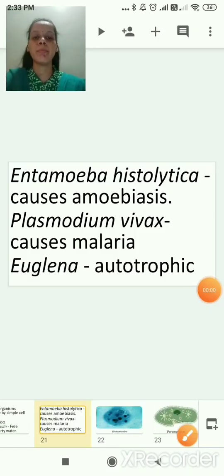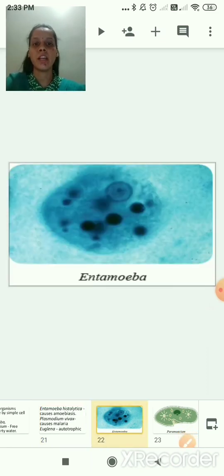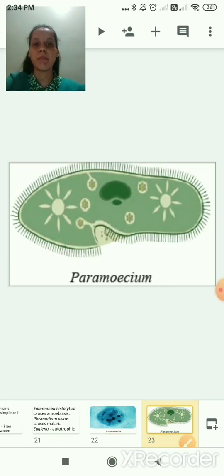We will see the pictures. This is Entamoeba, as you can see here on the screen, which causes dysentery, that is amoebiasis. Then the second one is Paramecium, you can see.